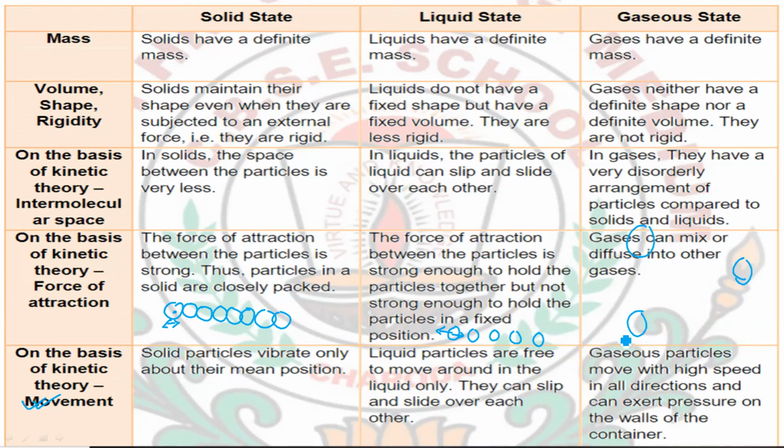Okay, so on the basis of movement, the solid particles have very little vibration and move along their mean position only. In liquids, the particles are free to move around within the liquid space, and they can slip and slide over each other, due to which they can flow. In gases, the particles can move with very high speed due to the very large space between them, and hence can exert pressure on the walls of the container in which they are kept.